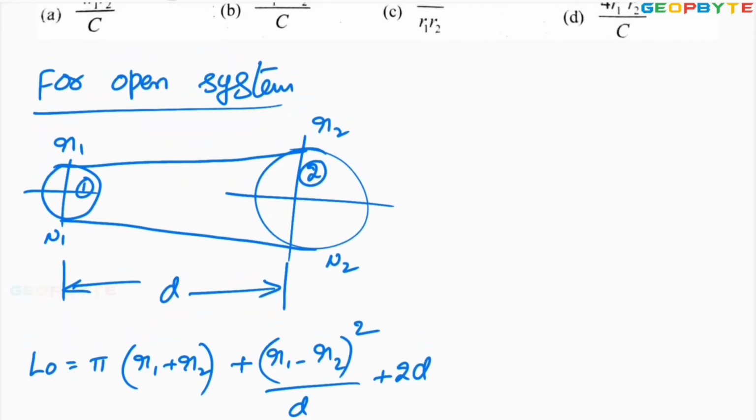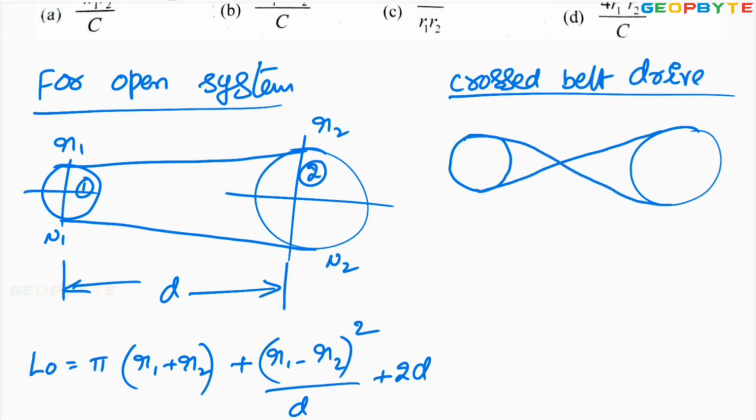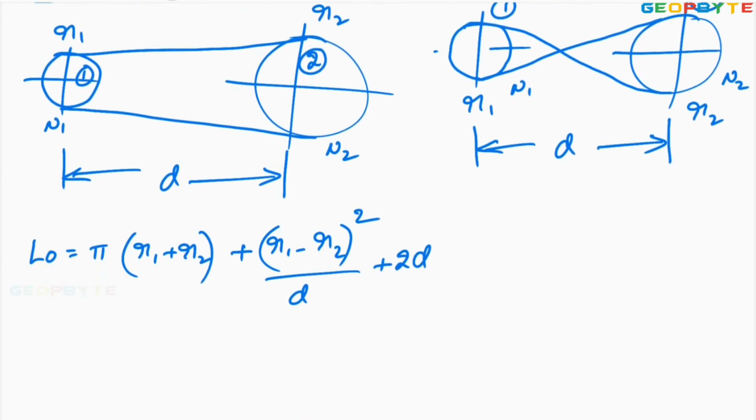Now come to the crossed belt drive. In the crossed belt drive, both pulleys are made to rotate opposite to each other. This may be the driver pulley, this is the driven pulley. Both are connected by a belt like this. As usual, this is the first pulley, second pulley, radius r1, r2, speeds n1, n2, distance between the two pulleys may be d.